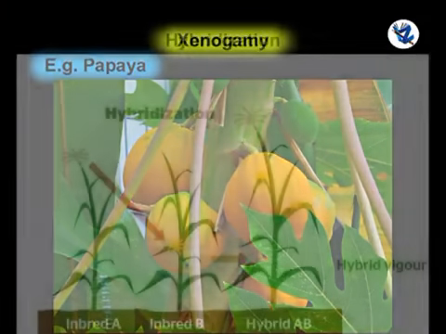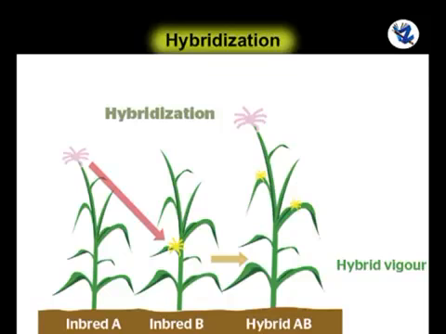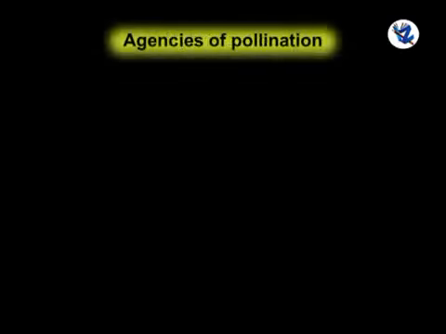Example, papaya. Then hybridization. It is the transfer of pollen grains from the anther of a flower to the stigma of another flower produced on a different plant belonging to a different variety, subspecies or species. Example, pollination between 2 species or varieties of cotton.